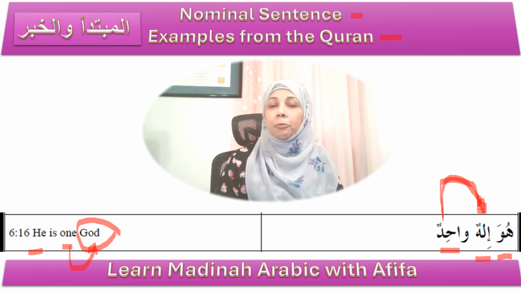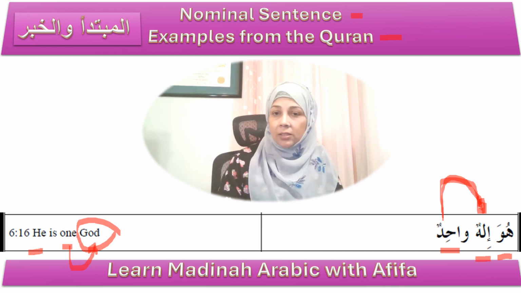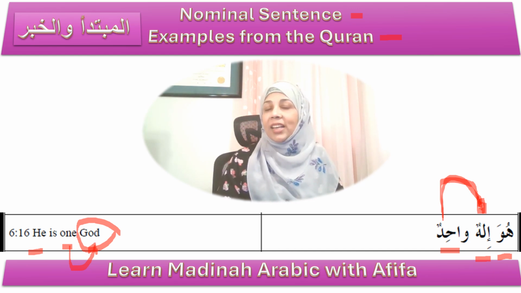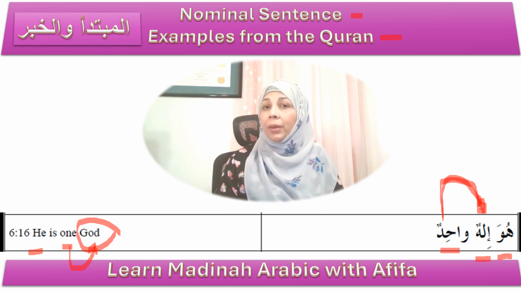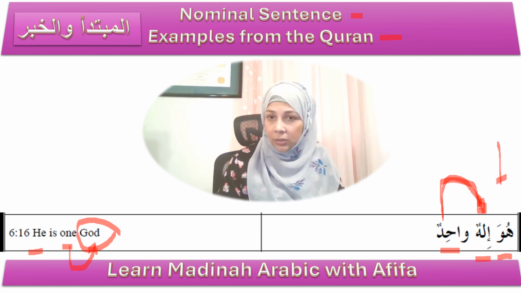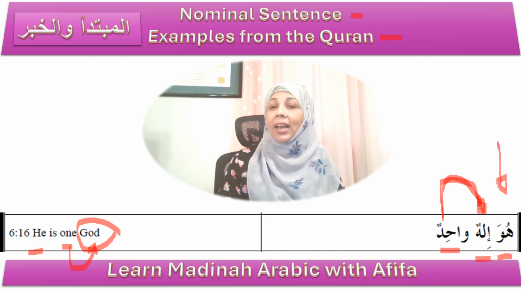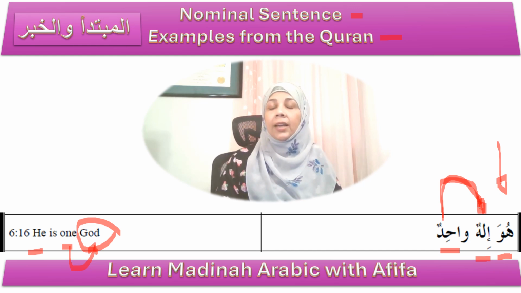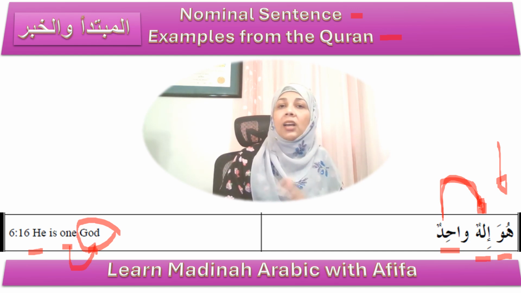So let's make a few more observations that you have learned in the summary that I discussed. So we said mubtada usually comes in the beginning of the sentence and it is usually definite. Here the mubtada is huwa. It comes in the beginning and it is definite. And we said khabar usually comes after and it is indefinite. As you can see here, ilahun with the tanween is indefinite.